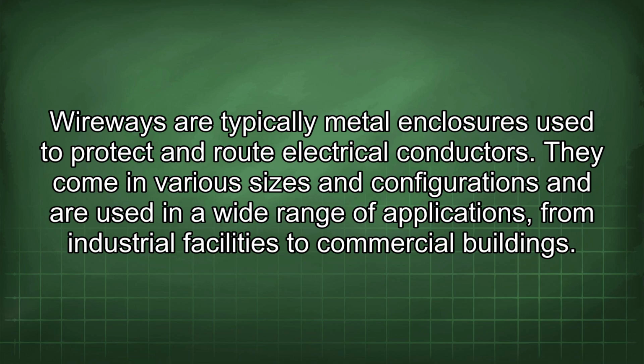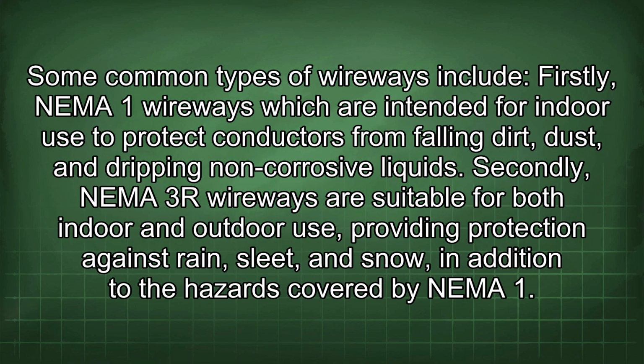They come in various sizes and configurations and are used in a wide range of applications, from industrial facilities to commercial buildings. Some common types of wireways include: Firstly, NEMA 1 wireways, which are intended for indoor use to protect conductors from falling dirt, dust, and dripping non-corrosive liquids. Secondly, NEMA 3R wireways are suitable for both indoor and outdoor use, providing protection against rain, sleet, and snow, in addition to the hazards covered by NEMA 1.